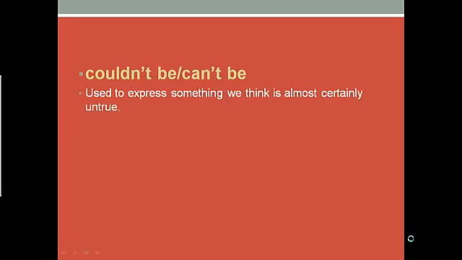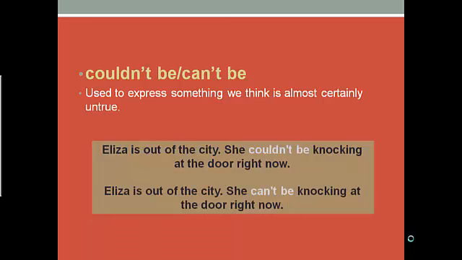Couldn't be and can't be are used to express something we think is almost certainly untrue. This means that I believe, almost completely sure, that something is not true. For example, Eliza is out of the city. This means that I know that Eliza is not in town. Maybe she went on holidays, on vacation.